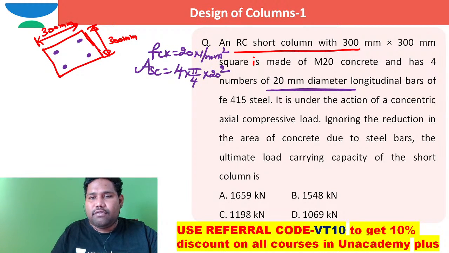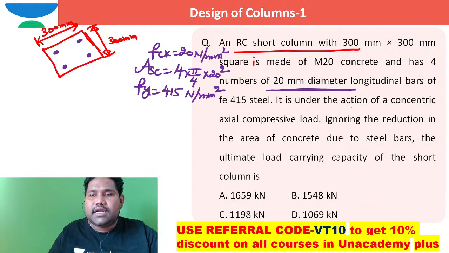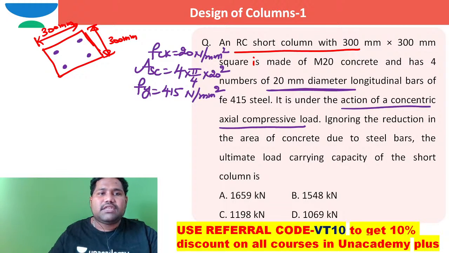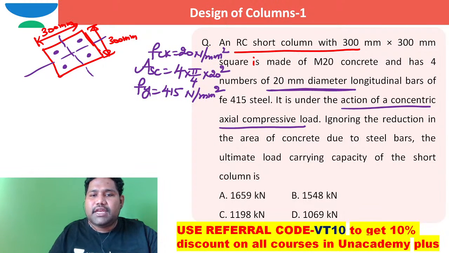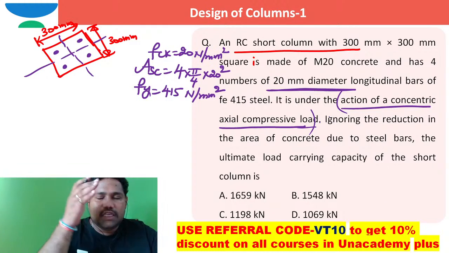Longitudinal bars with yield strength of 415, under the action of a concentric axial compression.